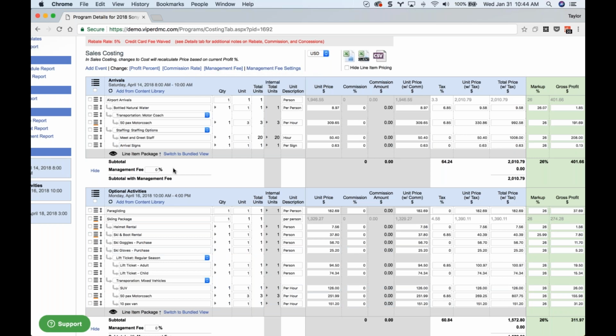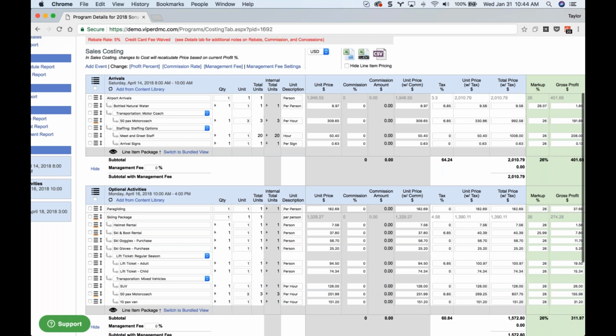The management fee is fairly new, so you'll see here in the subtotals area you can enter management fees. Basically, let's say you want to put a 5% management fee on your transportation. And let's say there are 60 people attending this particular program.